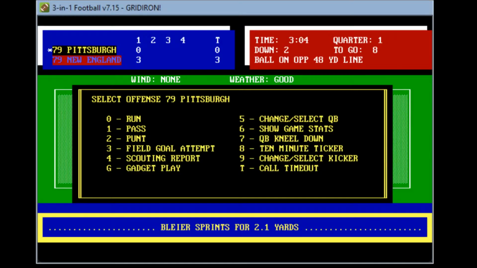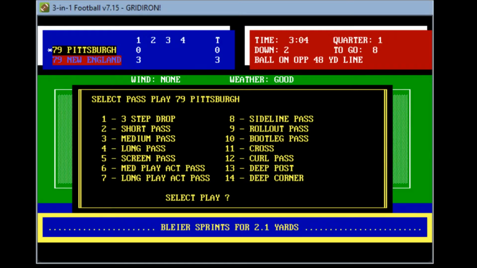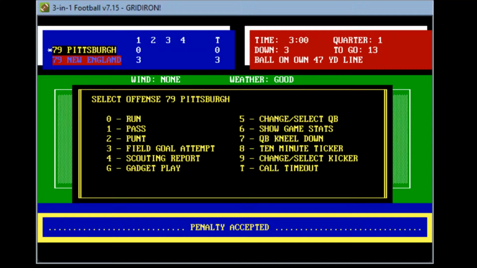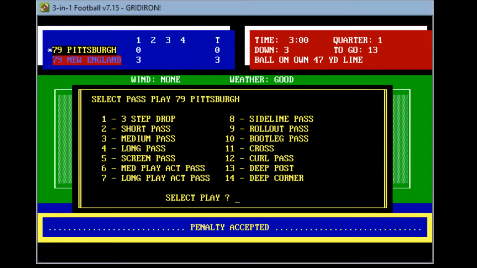Pittsburgh now comes out to the line of scrimmage, base formation. They're going to look for a short pass here. We'll see what happens. Drop straight back, looking short. He's got Thornton over the middle and a penalty flag. So penalty on Pittsburgh. So 3rd and 13 is the call. Pittsburgh's getting definite penalties here. It's costing them. And now they're going to have to pass. New England is going to be looking for a pass.